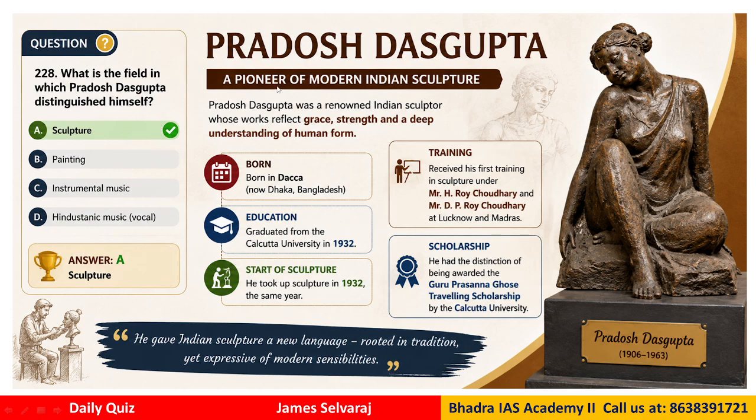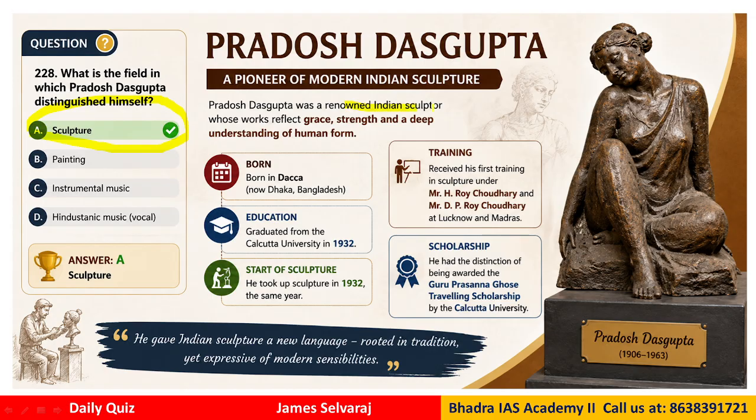Question number 228. What is the field in which Pradosh Das Gupta distinguished himself? Pradosh Das Gupta distinguished himself in sculpture. That is the point. He is a pioneer of modern Indian sculpture.